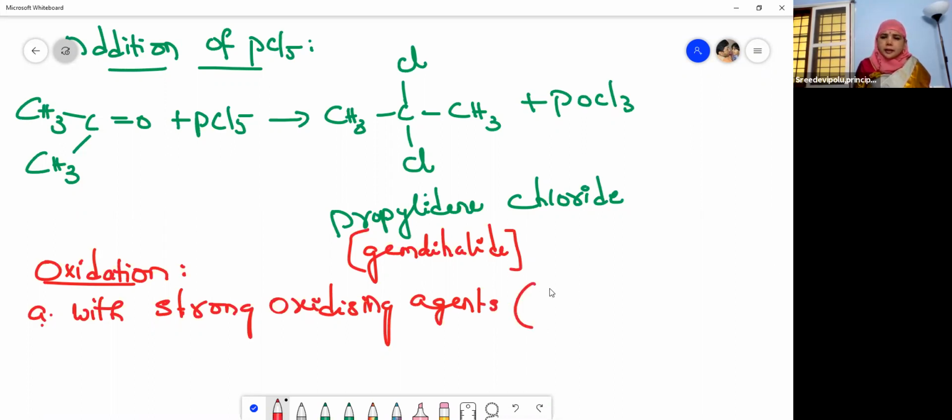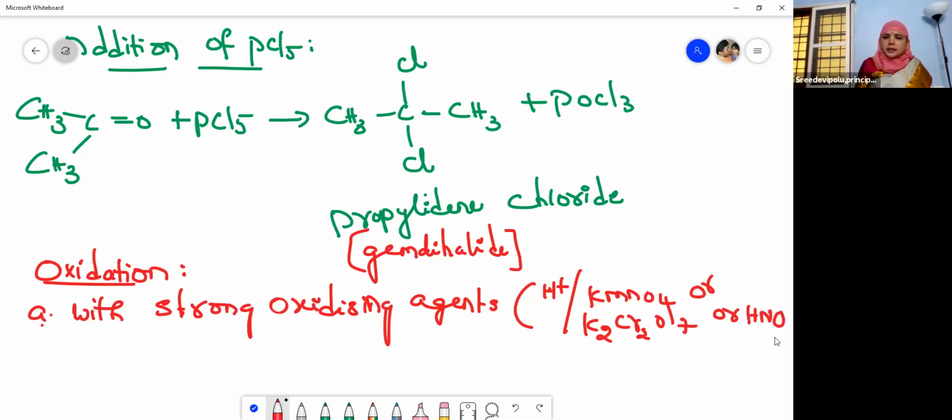So acidified potassium permanganate. See, I uttered the word acidified, and I have written H+. Hope you have understood. And this is potassium dichromate, K2Cr2O7. Okay, or HNO3, nitric acid.